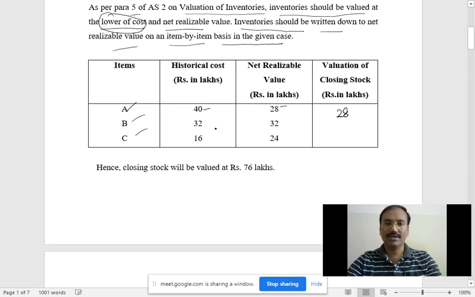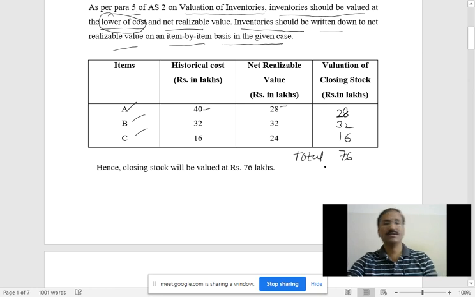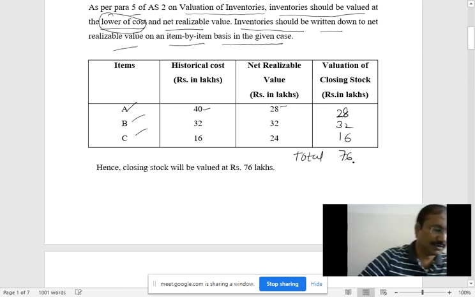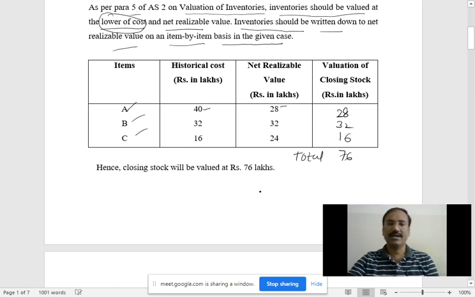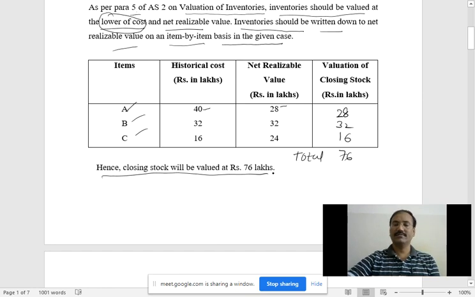Clear? Now 32 and 32, least is 32 only because both are the same. Now 16 and 24, which one is least? Least is 16. Now anyone tell me the total of this? 28 plus 32 plus 16. Is it correct? 76. Write in the chat box. 76 is the answer. So hence the closing stock will be valued at rupees 76.